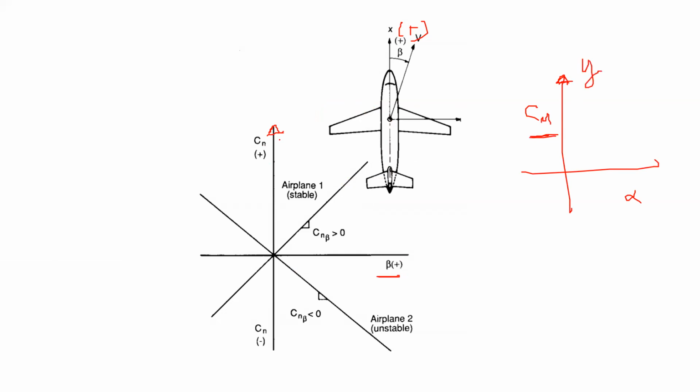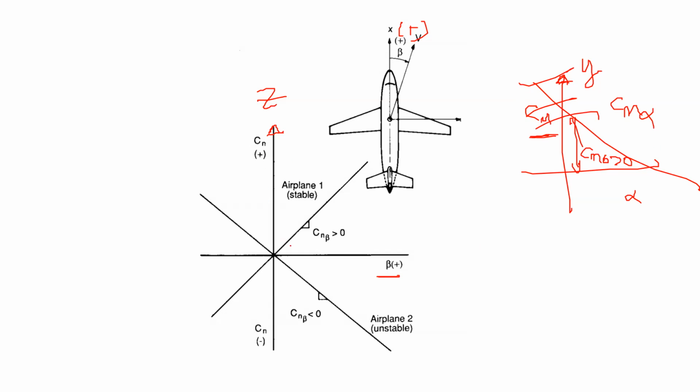Y-axis. Very good. And Cn is about which axis? Z axis. Z axis, correct. Okay, so it's also a moment. You are very familiar with this curve, Cm alpha being negative, Cm naught being positive. You study it almost every day in this course. Now tell me, that was the stable configuration for longitudinal stability.